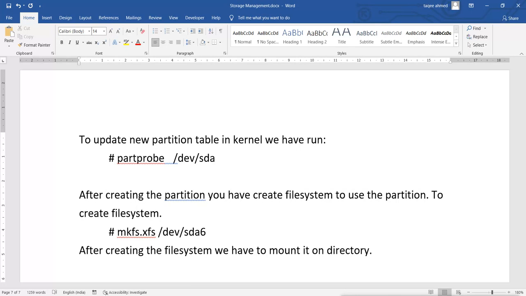So after creating the partition and making the file system, now we can use it, and we can mount it on a directory. We have created one directory there for mounting it. So how will we mount it? For mounting, we use the command mount, then we mention the partition name which we created, and then the directory name where we want to mount the partition.